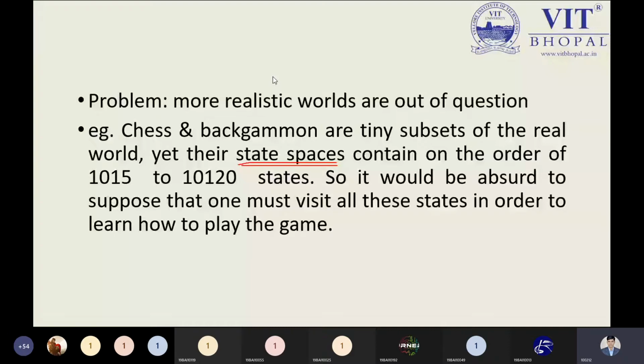The machine will not be able to understand, because at maximum there would be only 64. If you have 64 blocks, then the machine can easily understand where it has to move. But suppose I increase the number of blocks from 64 to 120 at a time, the machine will not be able to deal with such a problem. And that is the problem in the explicit representation.